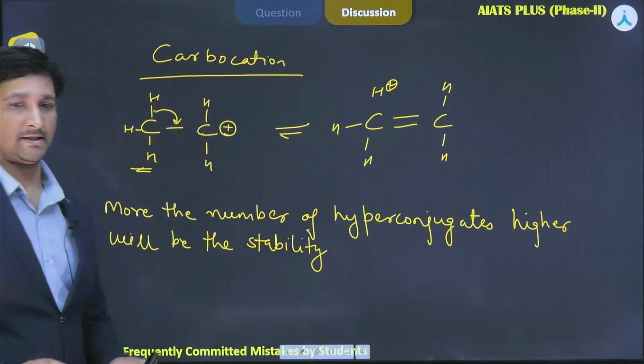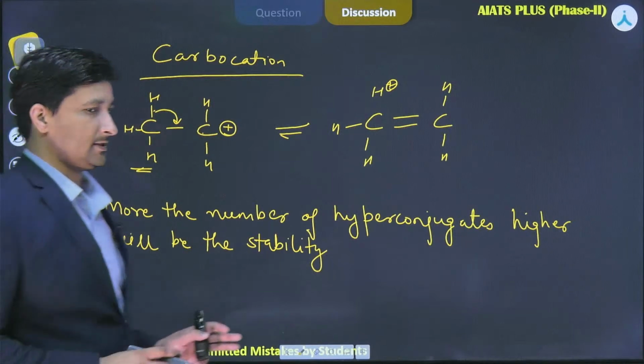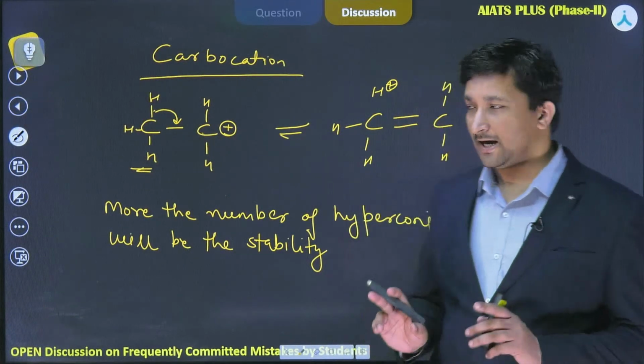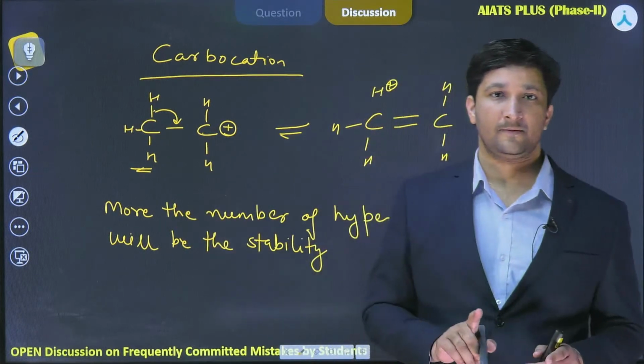Okay, the more hyperconjugation we have, the more stability we will have. Okay, good morning, Ishita. So here you have to find out how many hydrogens are available for hyperconjugation.